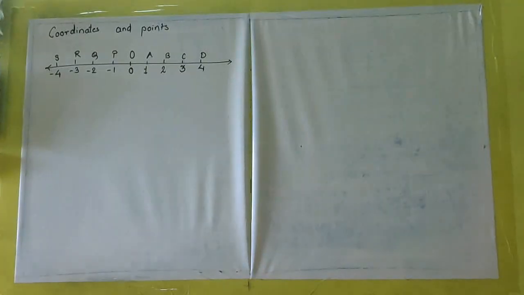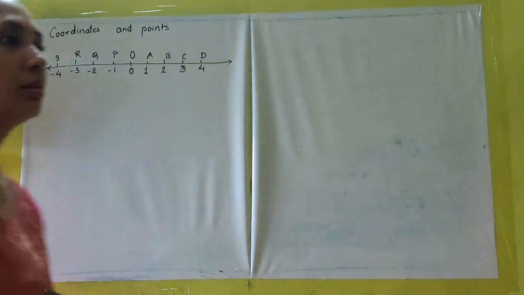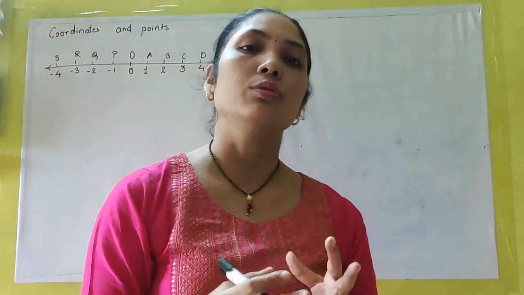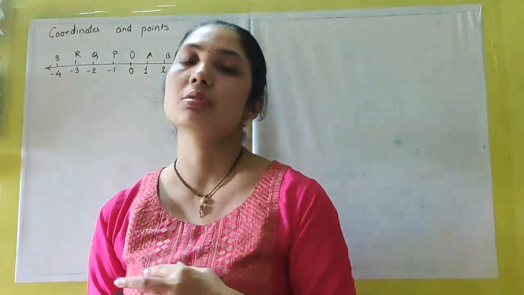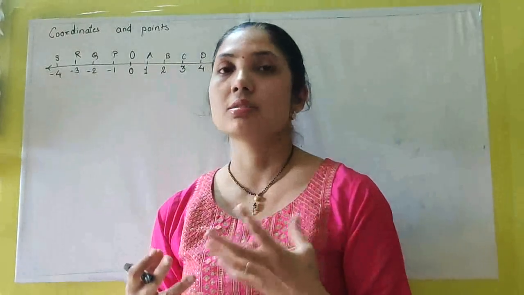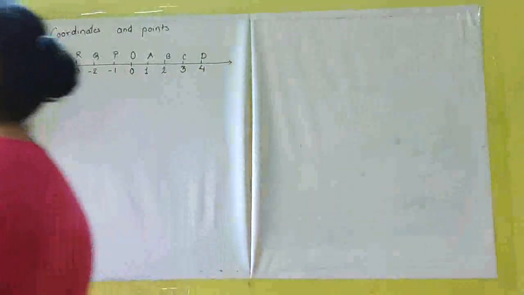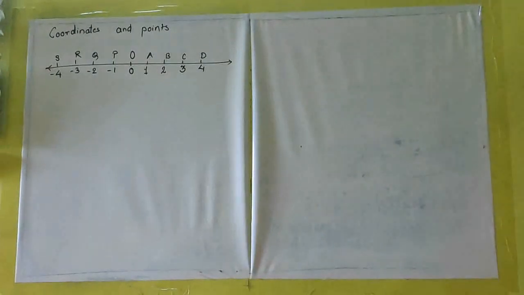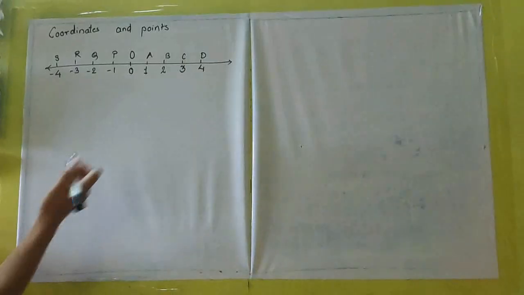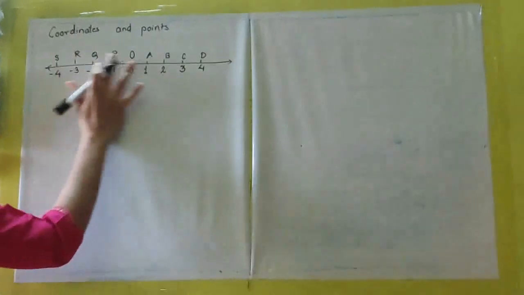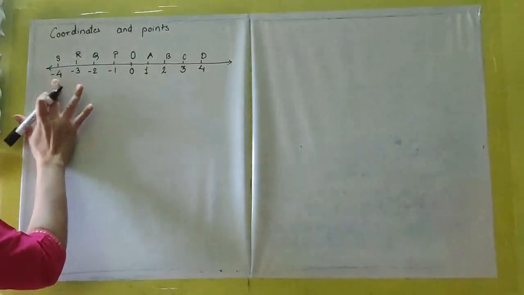Now let us compare. Last year, till 8th standard, you already know how to compare the numbers in the coordinate system or on the number line. But let's revise it again. These are called points and these are called coordinates.